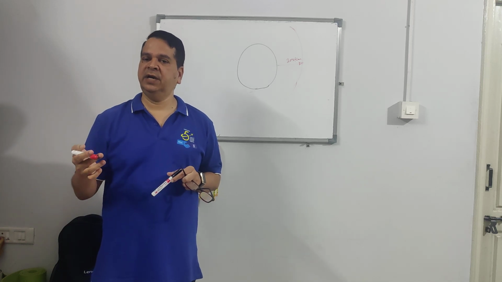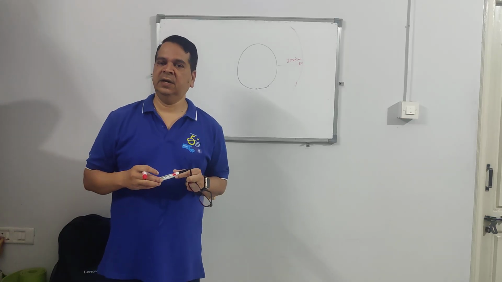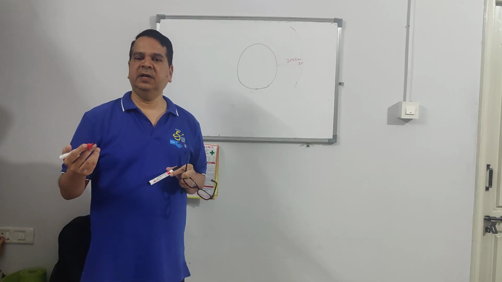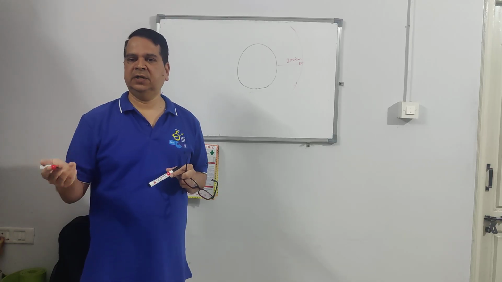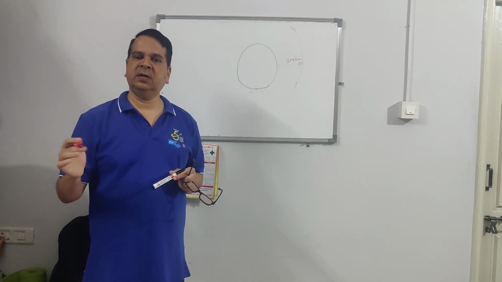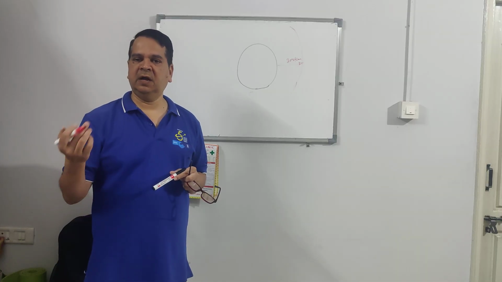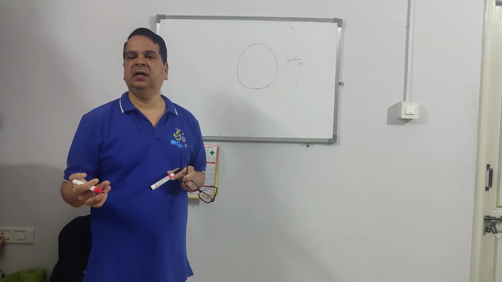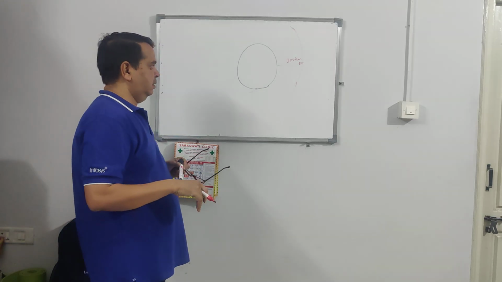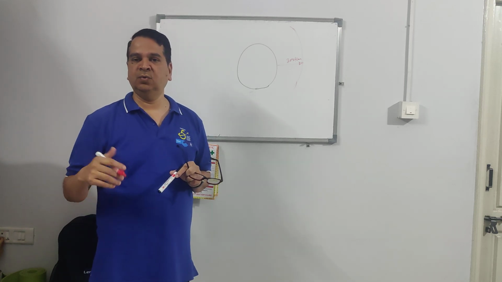You have studied it has 78% nitrogen, around 20% oxygen, and the remaining other gases like carbon dioxide, carbon monoxide, and many others. So this gas or air has its own weight.